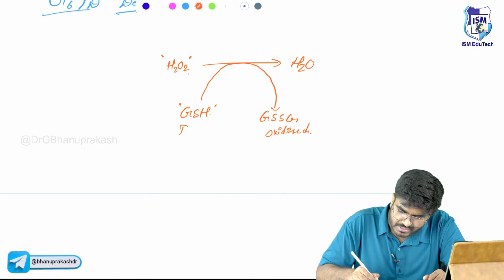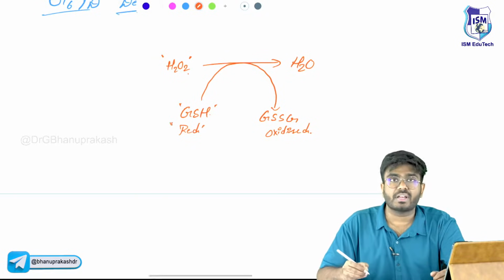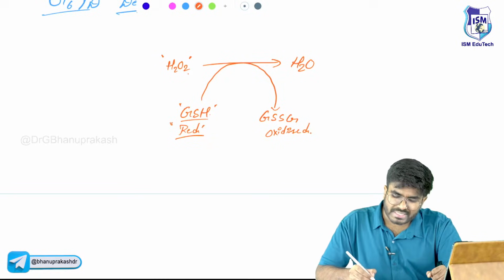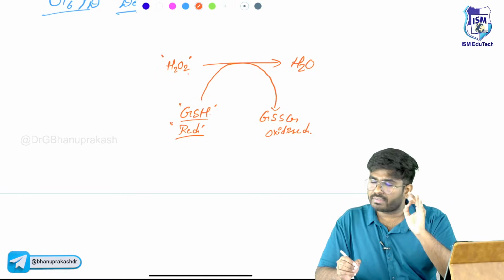Okay, this is the oxidized form, this is the reduced form. Which form of glutathione is needed for us? The reduced form. So glutathione is acting like an antioxidant. It's a very good thing.